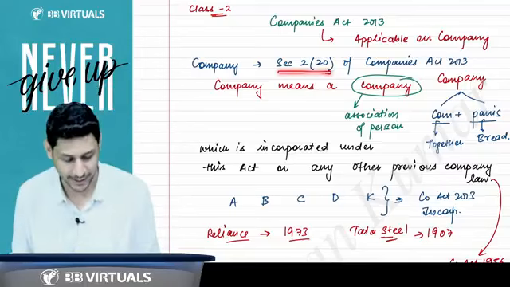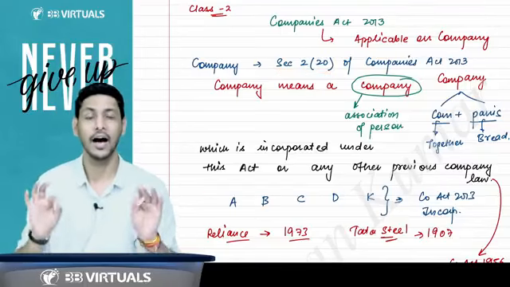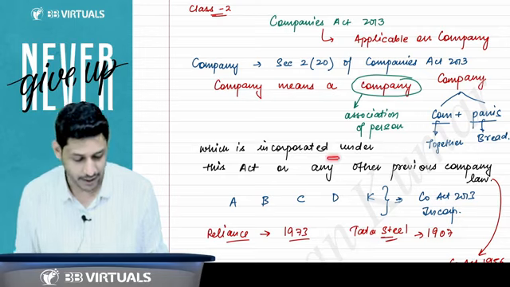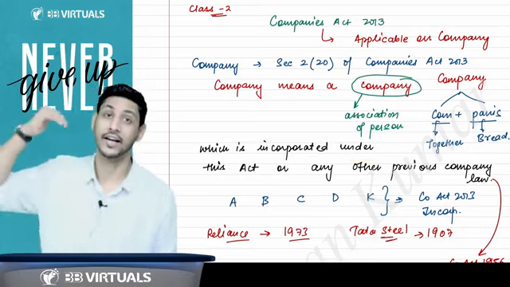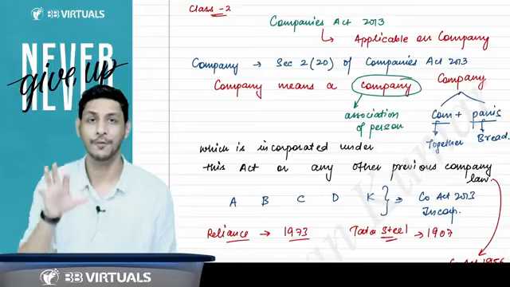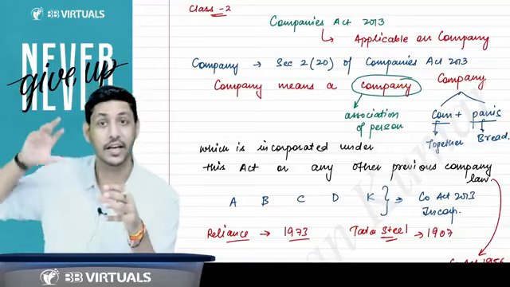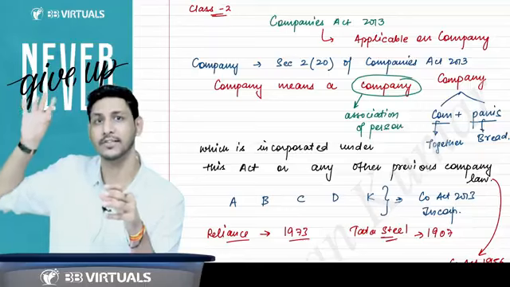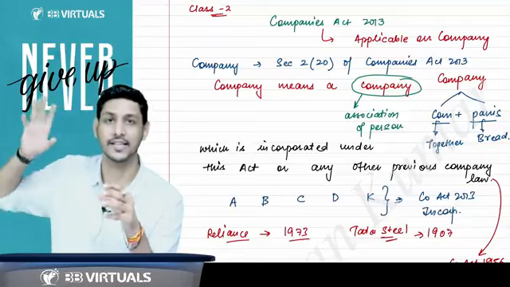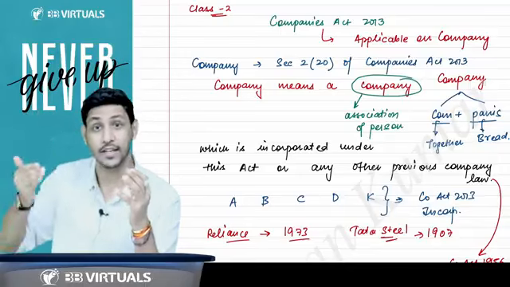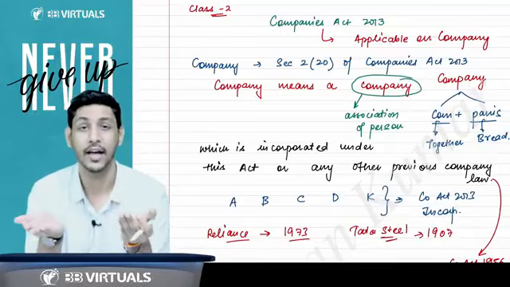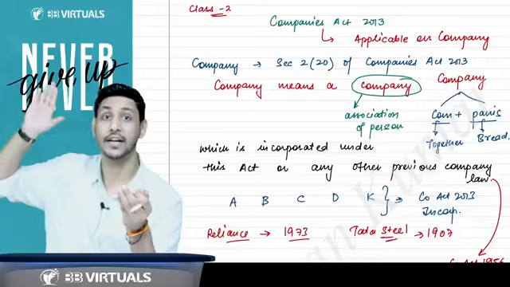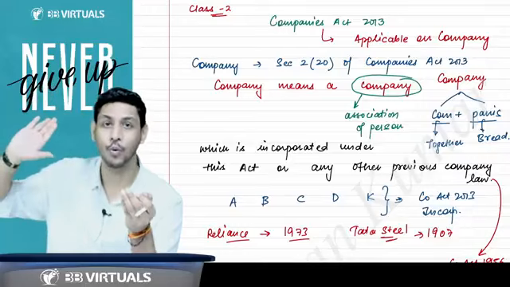But Section 2 clause 20 of the Companies Act says that a company is a company which is incorporated under this Act or under any previous company law, which means a company incorporated under earlier laws, like the Companies Act 1956 or the Companies Act 1913, is also governed by this Act. Sir, why? Because the act under which they were incorporated is now repealed.